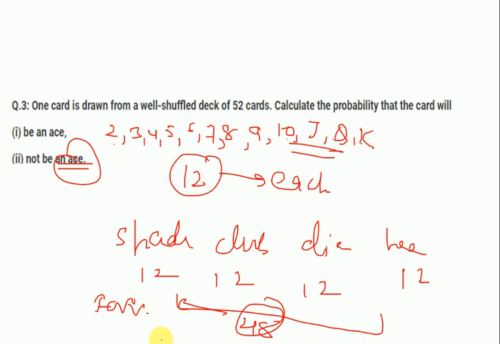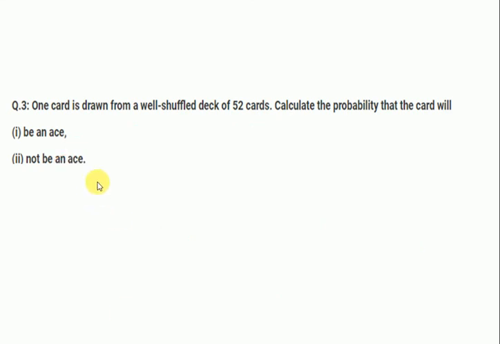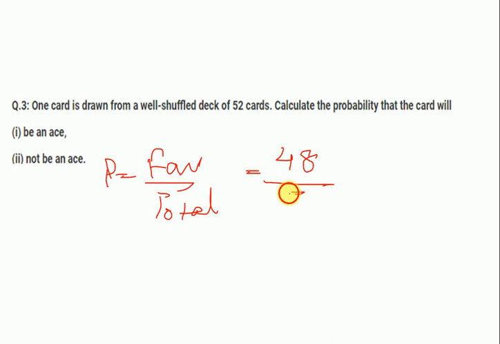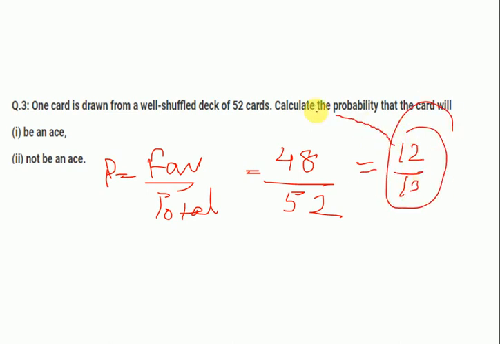And we know the formula, that is probability is equal to favorable outcomes upon total outcomes, and favorable are 48 and total are 52, and after solving you will get 12 upon 13. So the probability that you will not get an ace from a well shuffled deck of 52 cards is 12 upon 13. Understood? So that is for today. Thank you for watching.